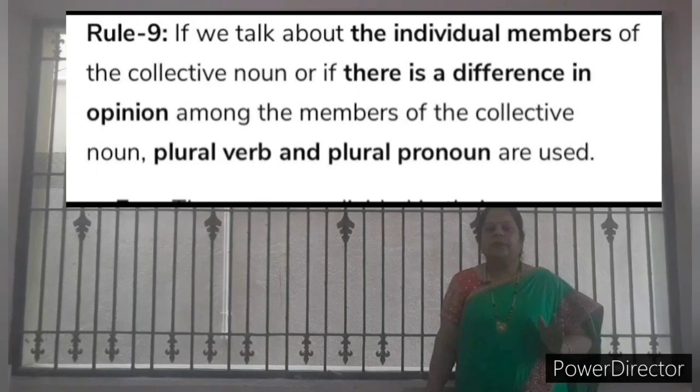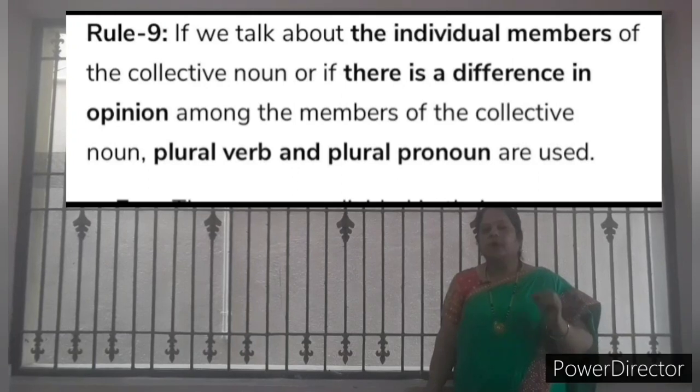Is it clear? But in rule number 9, you should see: if we talk about the individual members of a collective noun, or if there is a difference of opinion among the members of the collective noun, you should write a plural verb and plural pronoun in the question tag.